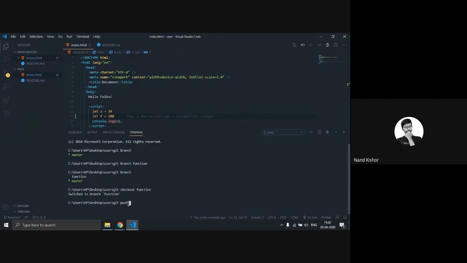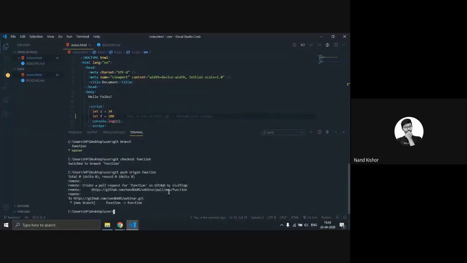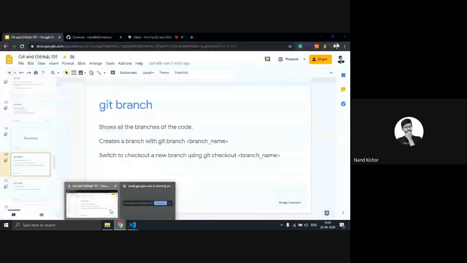Then you have to type origin, the name of the remote, and then the branch we are on right now. It is not master, it is function. So a new branch is now created on your remote server.